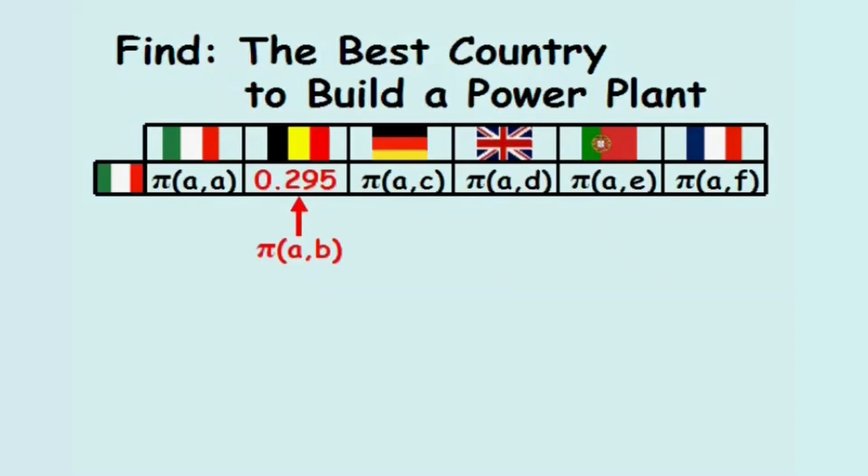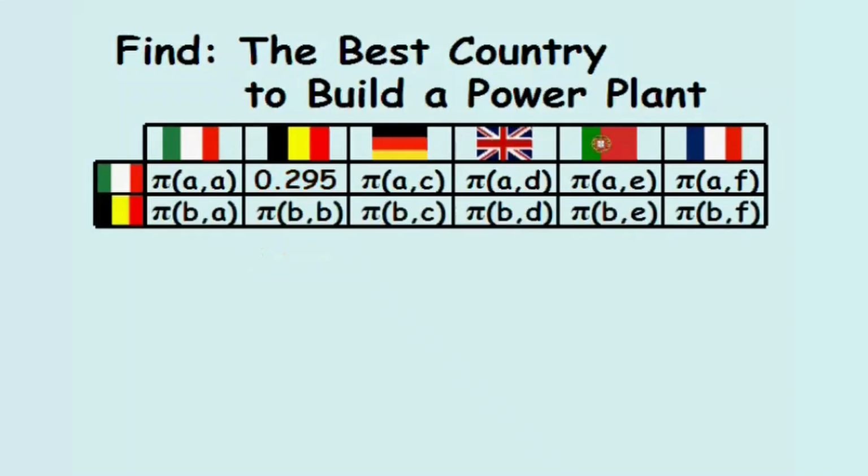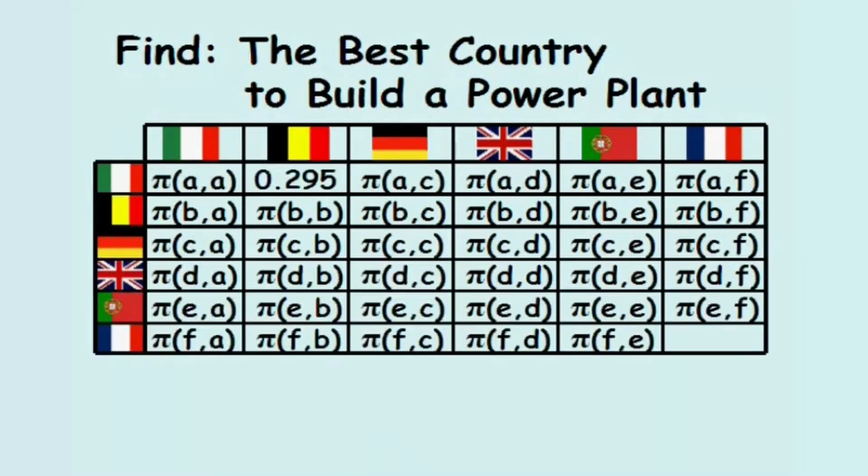And we just calculated the hypothetical value of pi AB. We can compute the next row of pi values by comparing the plant in Belgium against the other plant locations. And the same is true for the remaining plants.